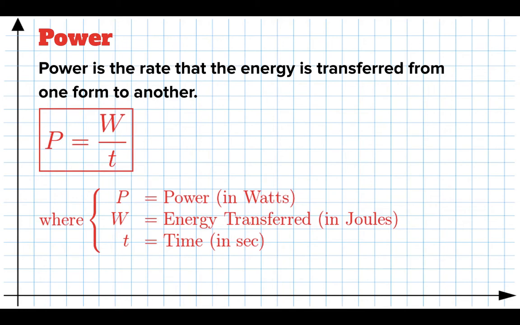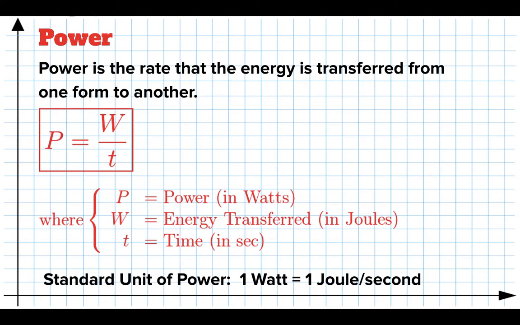And so this is the equation we're going to use, and this should be in your toolbox. It's the last equation for the unit. It says that the power, the rate that we transfer energy, is equal to work divided by time. So remember, work is the energy we transfer, divided by the time it takes to transfer it in seconds. That's the power. So power is measured in watts, which is just how many joules of energy are transferred every second.